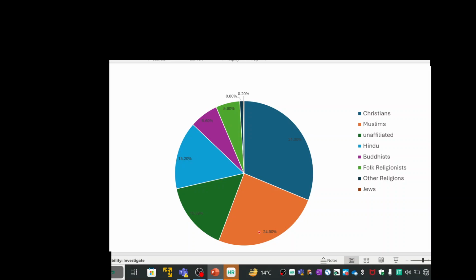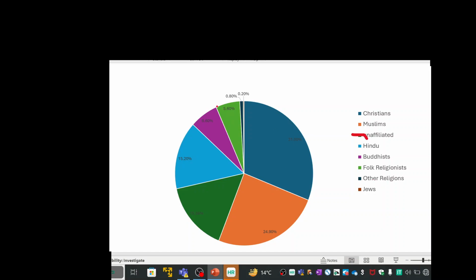One big chunk, approximately 16%, 15.458% of the population, is unaffiliated, which we call atheist. They are not following any religion. 15.2% is Hindu, 16.6% is Buddhist, and folk religion, that is, Chinese religion, is 5.6%.